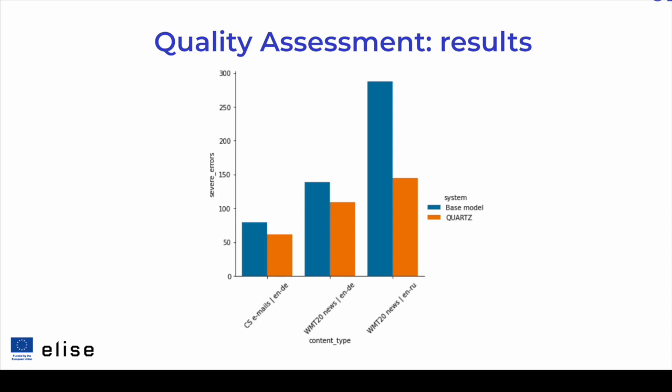Here you can see the results of our quality assessment process. On the y-axis is the number of severe errors, and on the x-axis are the content types evaluated. Severe errors are translations that carry health, safety, legal, or financial implications, or that prevent the reader or user of the translation from understanding the original sentence. The content types that we show here are customer service email messages in English-German, newswire text in English-German, and newswire text in English-Russian. We can see that for all content types and language pairs, there is a substantial reduction in the number of severe errors.